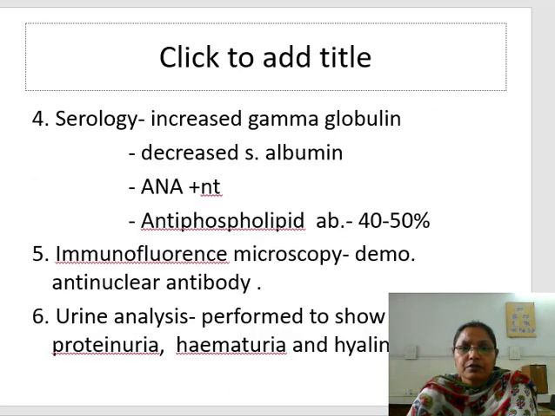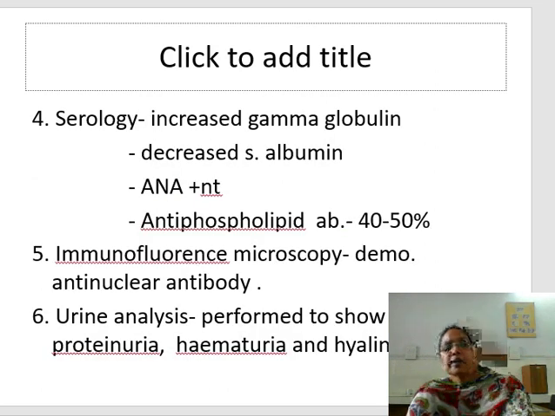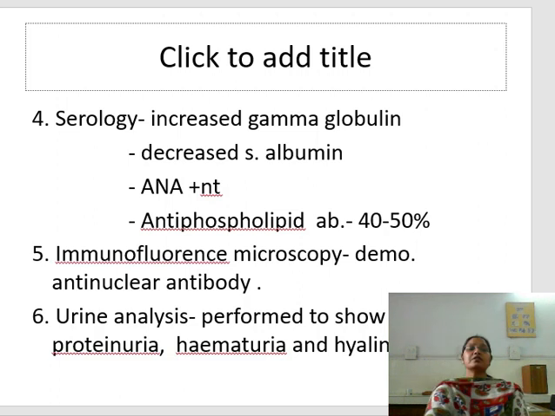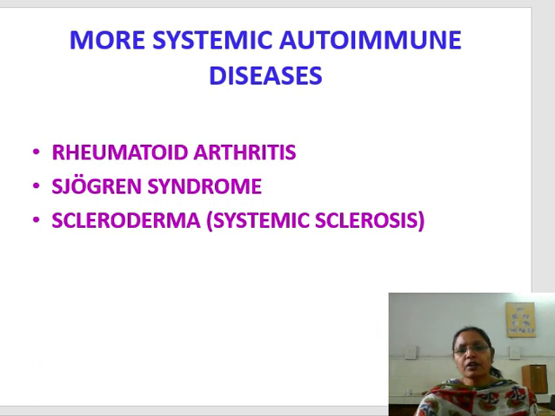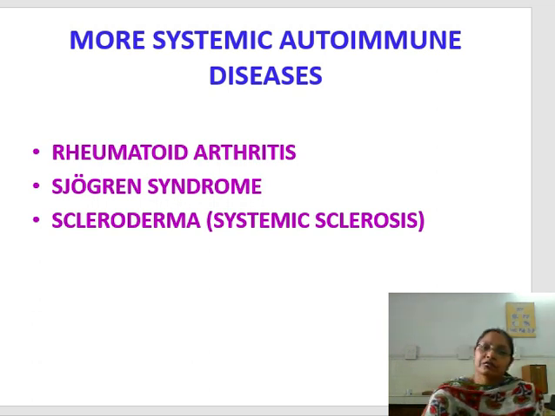and so on. So there are different tests through which we diagnose or clinically see the patient, and then we see the different routine investigations. We go for them and we diagnose the case. So the main disease, the prototypic disease of autoimmunity, is SLE. The others are rheumatoid arthritis, Sjogren's syndrome, scleroderma.